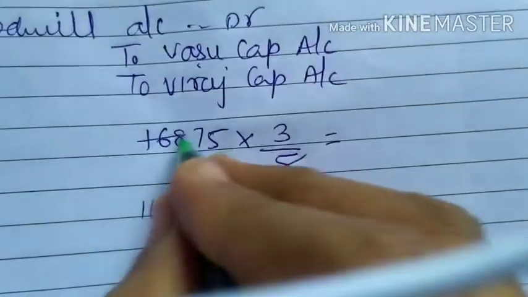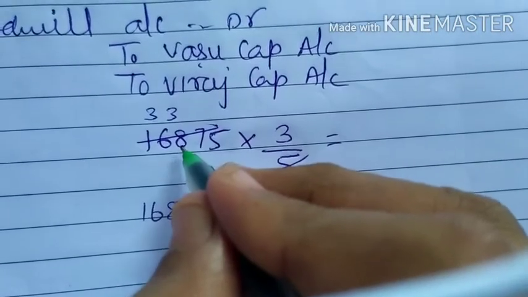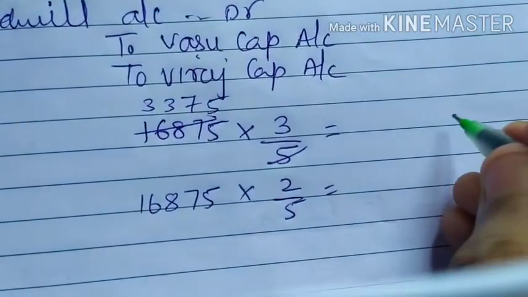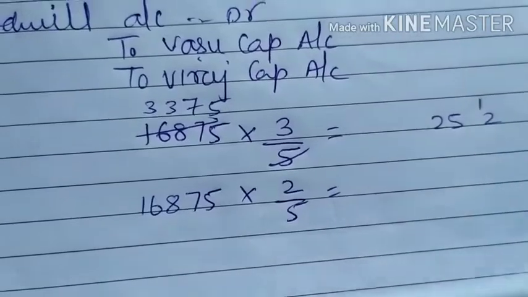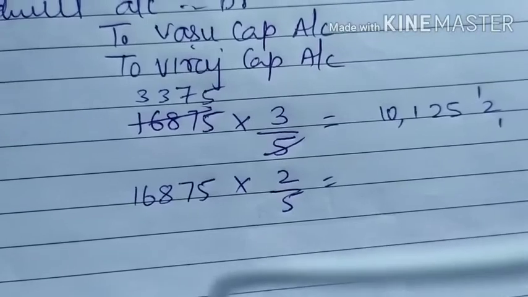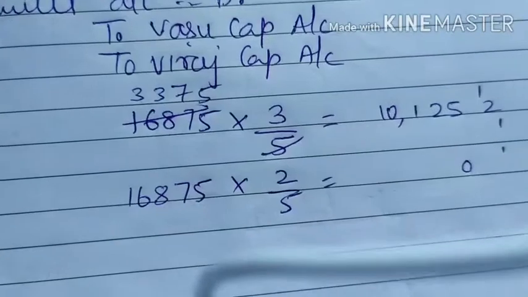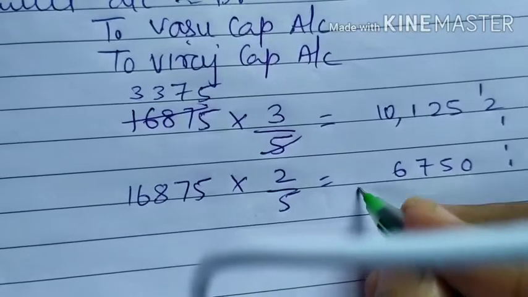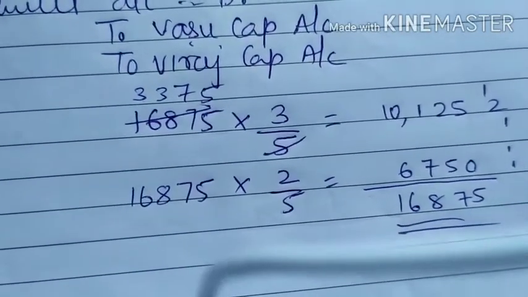On solving this, 5 3s are 15, 5 7s are 35, and 5. 3 5s are 15, 3 7s are 21, 22, 3 3s are 9 plus 2, 11, 3 3s are 9 and 10. Same way multiply here by 2: 2 5s are 10, 2 7s are 14, 15, 2 3s are 6, 7, 2 3s are 6. If you add this up, you will be getting 16,875.